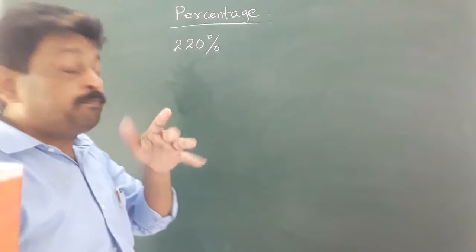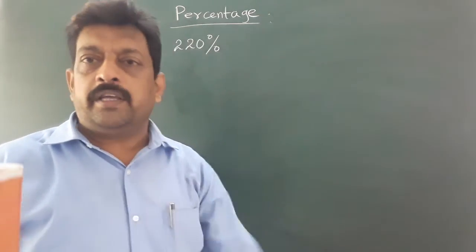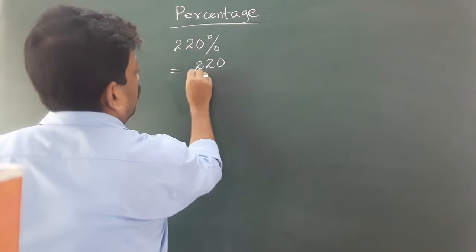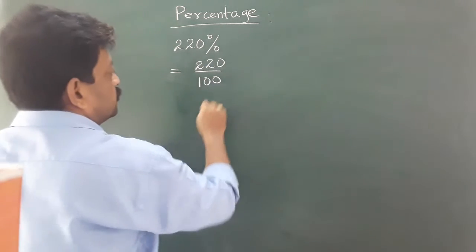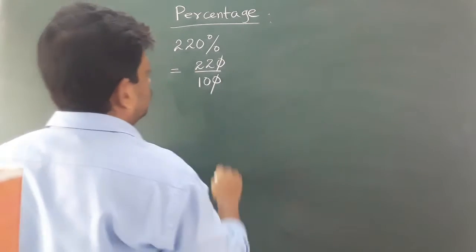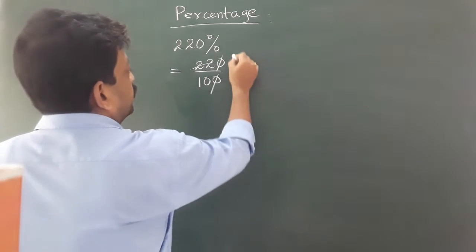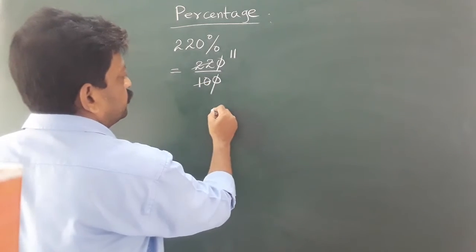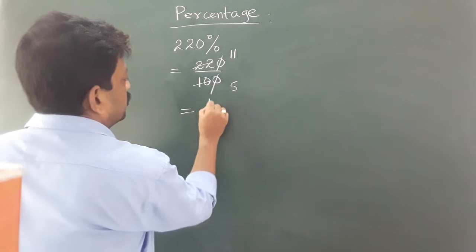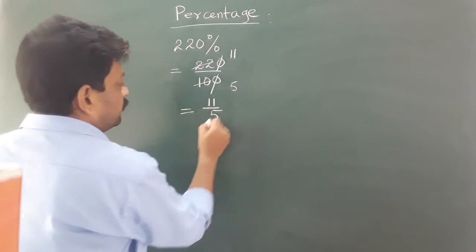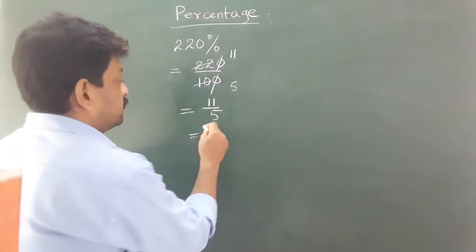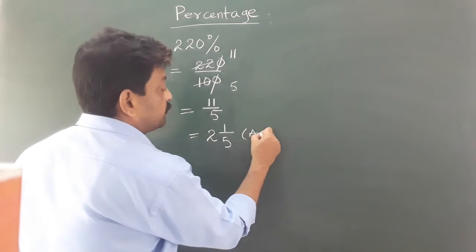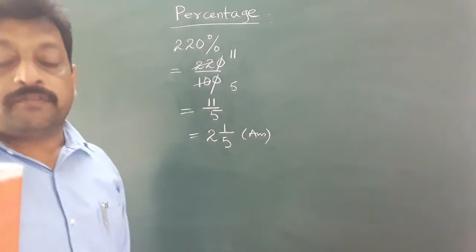So I have told you, if percentage is given, then divide by 100. So here we can write 220 upon 100. Now go for cancelling, the zeros cancel. 22 can be cancelled by 2, so it will be 11, and 10 divided by 2 is 5. So we got the fraction as 11 upon 5. We can write it as the mixed fraction 2 1 upon 5. So this is the answer in the form of a fraction.